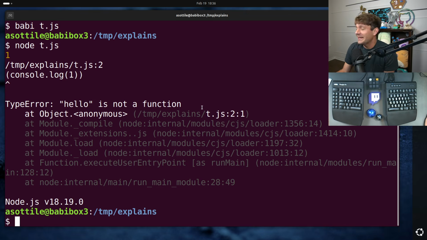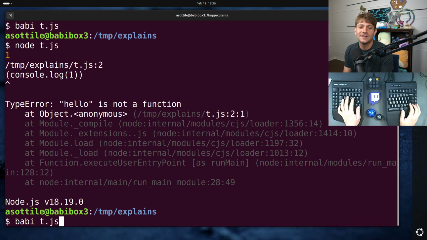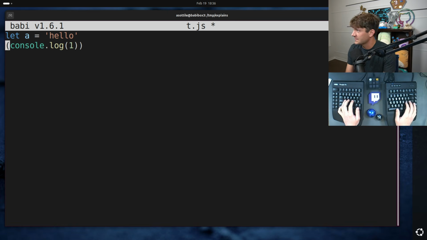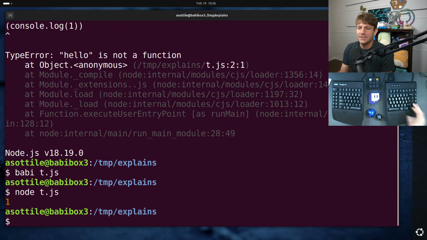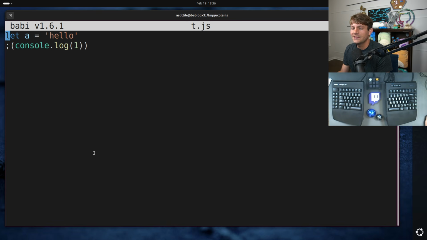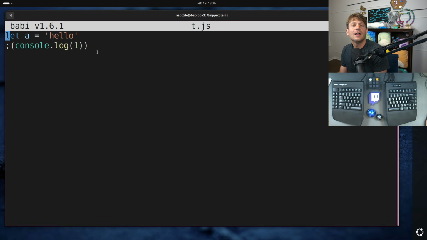We're going to get an error that looks kind of nonsensical: TypeError, hello is not a function, and that's because it tried to run this effectively the same as this. Whereas if I put a semicolon here at the beginning of the line, this will run properly. And so that's what's happening here. That's why there's the semicolon here for this cast, or I guess cast is maybe not the best way to say this, but telling the TypeScript compiler, hey, ignore the type of this object because I'm going to be tacking a bunch of attributes onto it. But anyway, that's why the semicolon's at the beginning of the line.